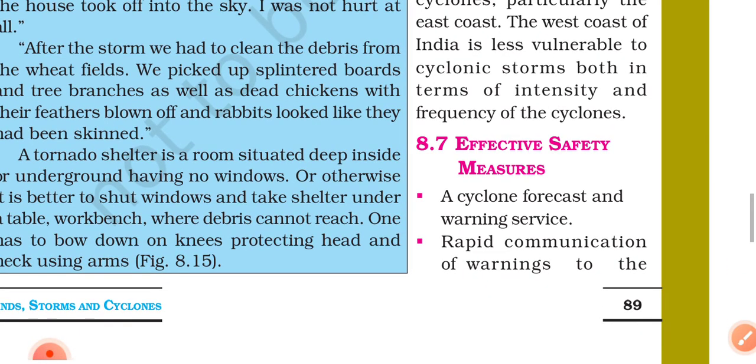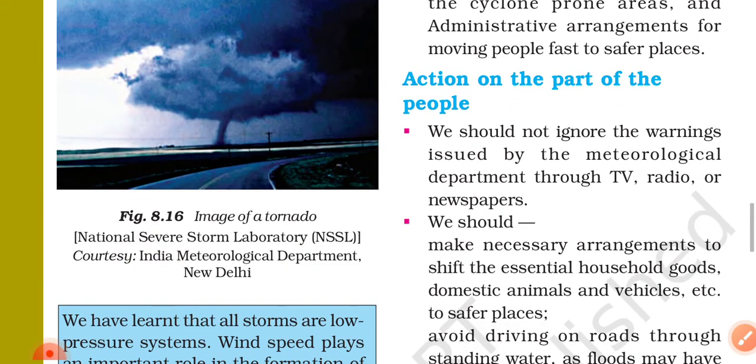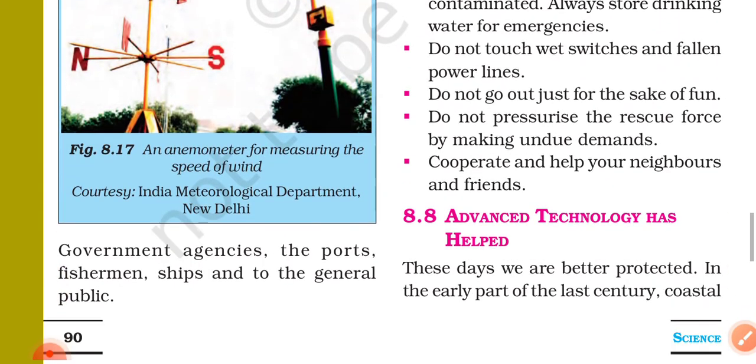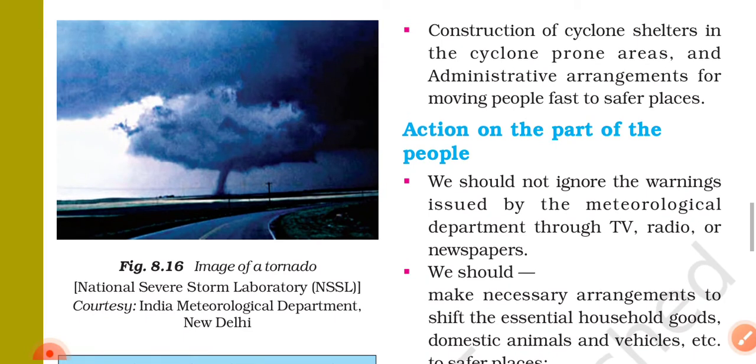8.7 Effective safety measures. A cyclone forecast and water warning services. Rapid communication of warning to the government agencies, the ports, fishermen, ships, and to the general public. Figure 8.16 Image of a tornado. National Severe Storm Laboratory, NSSL.